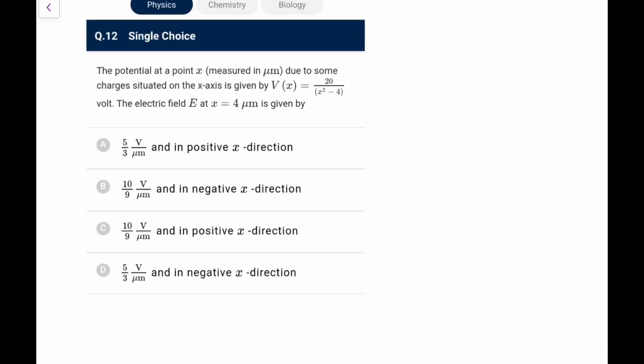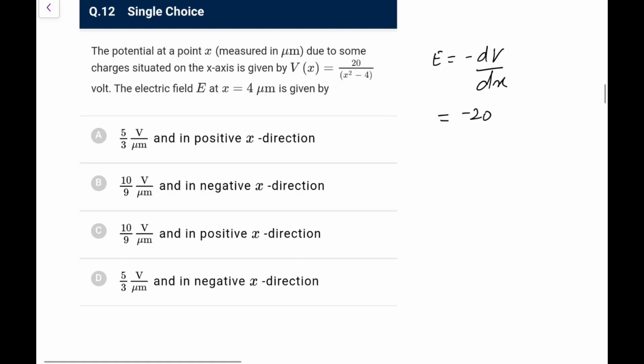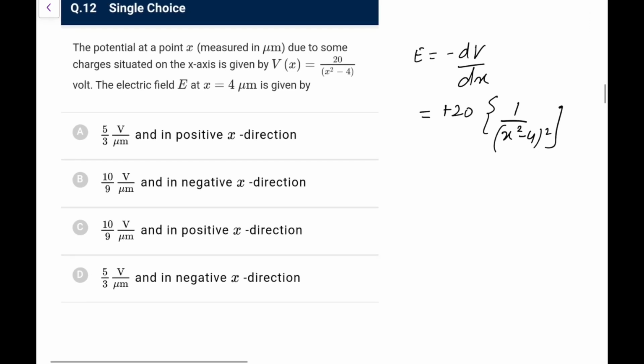Potential at a point X measured in micrometer due to some charges situated on the x-axis is given by V is this. The electric field at X equal to 4 micrometers is. Simply you can write E is minus dV by dx. So what you will have, it would be minus 20, if I take minus of dV by dx, so 20 I can take it out as common. What we will have, 1 upon x square minus 4 whole square, minus sign 1, that would again become plus, into, if we do that chain rule, it would be 2x. So it comes out as 40x upon x square minus 4 whole square.